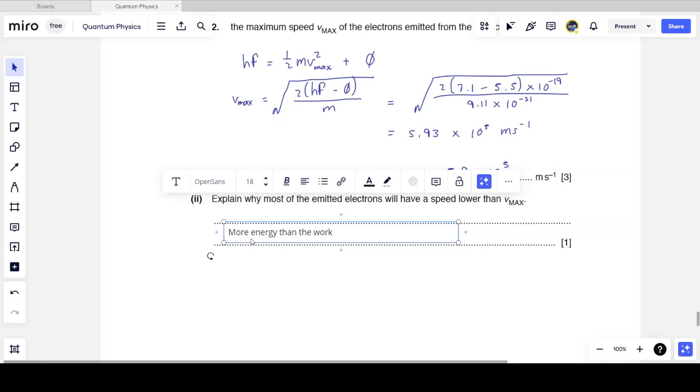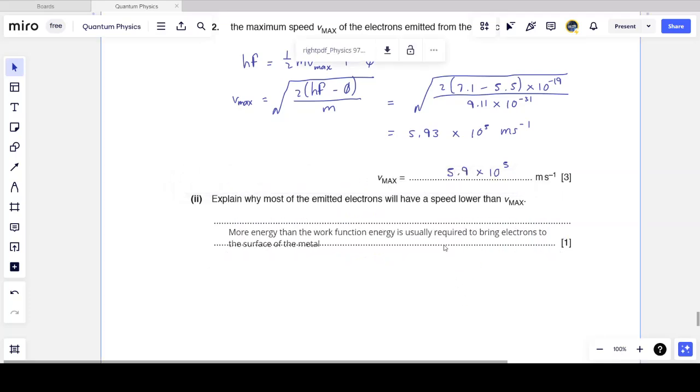So the work function is only the minimum amount of energy, for the electrons that are easiest to get to the surface. So in general, more energy than the work function energy is required to bring the electrons to the surface of the metal. So just be careful, the work function is called the minimum energy for a reason. Most electrons require much more energy.